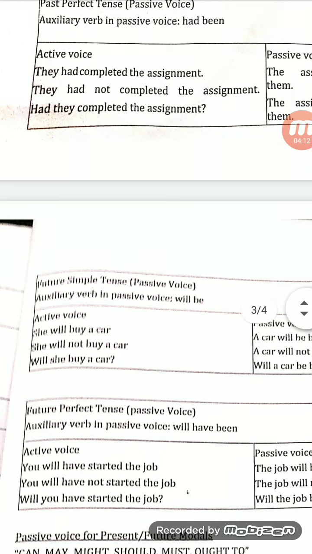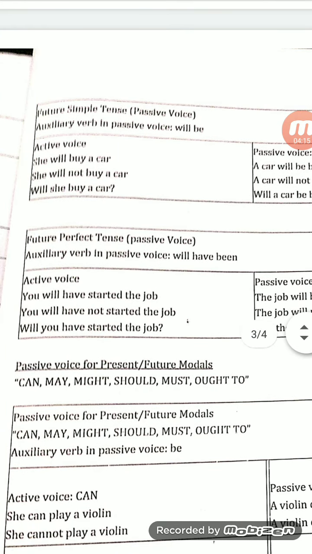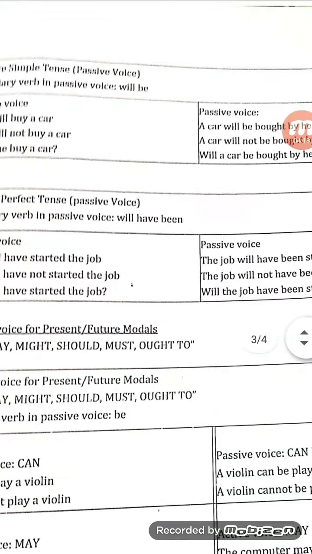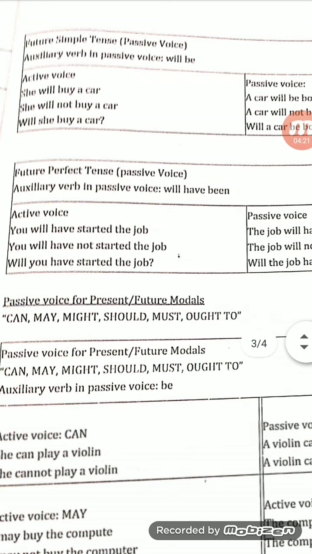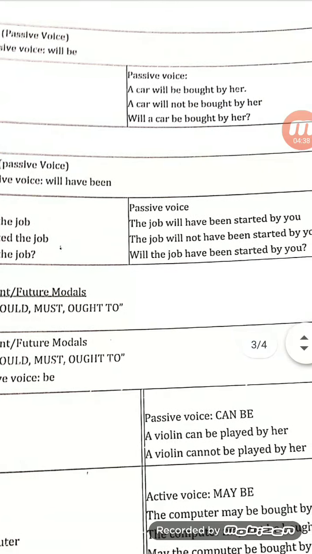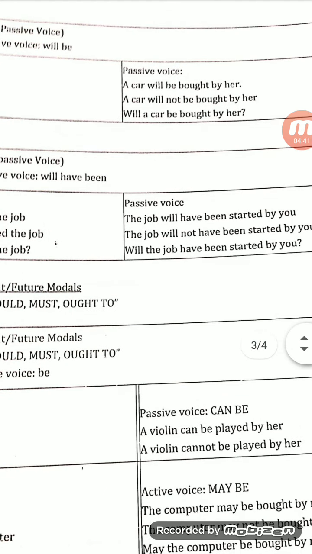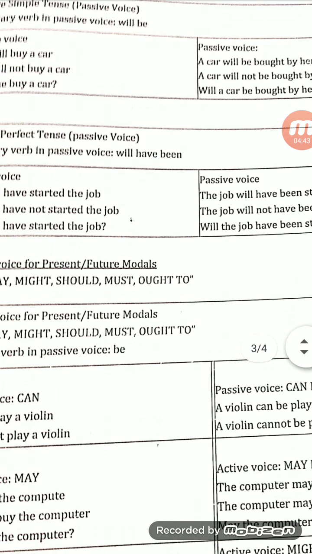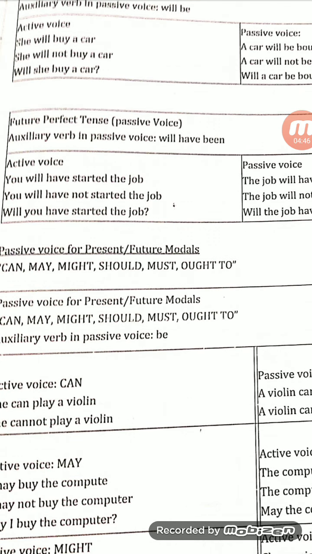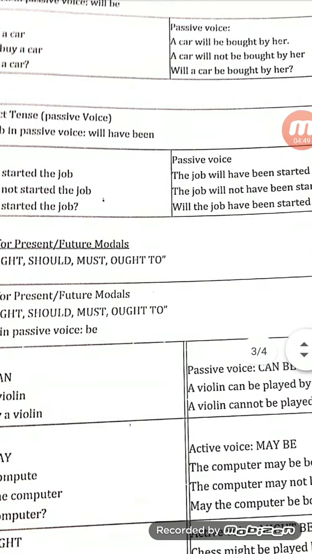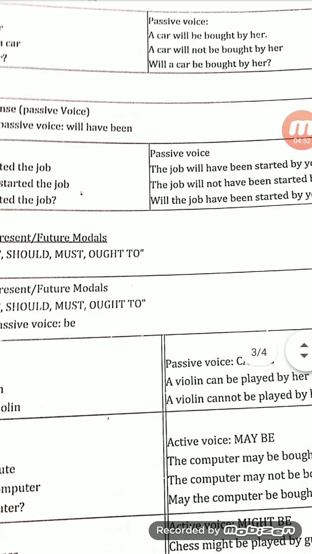Now future tense. First, simple future tense. When we convert active to passive, the first formula is like this. For active voice: she will buy a car. We use will or shall and then the first form. But in passive voice, we use will be or shall be, right? She will buy a car. So: a car will be bought by her. We use will. For negative sentences, she will not buy a car becomes: a car will not be bought by her.